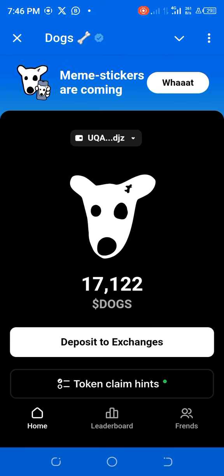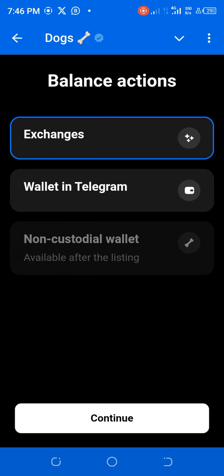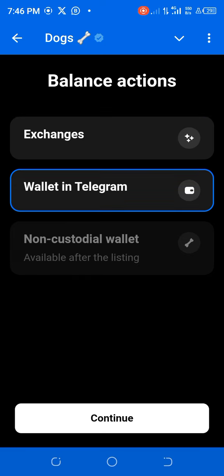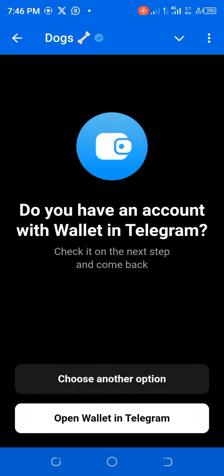So this is how to deposit your DOGS into your wallet. Click on deposit to exchange. I will choose Telegram because I will be using my Telegram wallet for this. Click on wallet in Telegram. Click on continue.